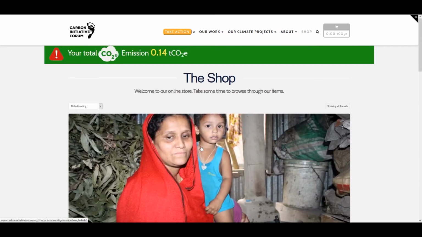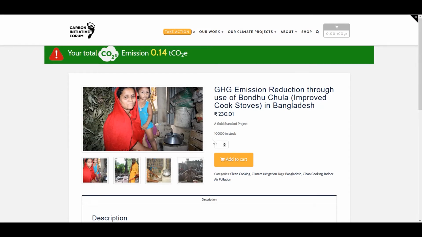Once you click on the project or projects of your choice, you will be navigated to the details of the project. In the box, input your total carbon dioxide emissions. You can choose to offset your emissions in one project or divide it between two or more of them. For example, I can divide my total of 0.14 tons of carbon dioxide equivalent emissions in this project as 0.07 tons. Then click Add to Cart.